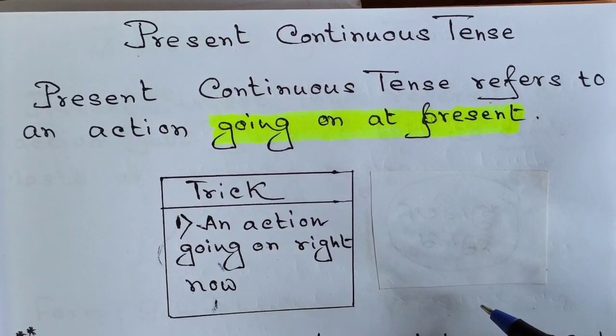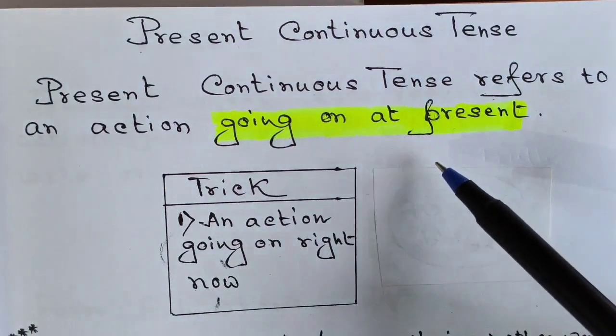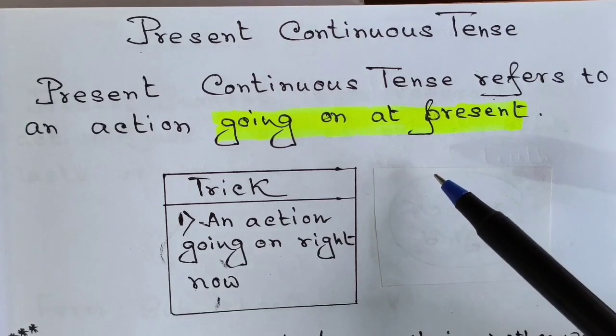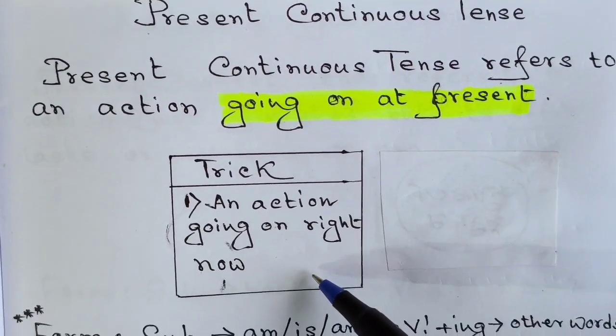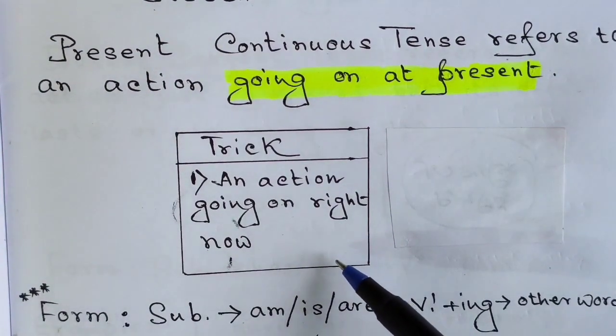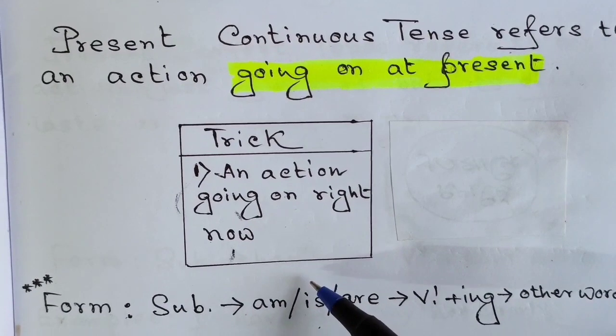So we have learned one thing out of the definitions I have just told you. Each and every tense refers to an action, and this particular tense refers to an action which is going on at present. That means the action is continuing right at this moment. Let's have a look at the trick I have made for you. An action going on right now. If you remember this trick, I think that will suffice. You don't need to go through the definition or remember it.